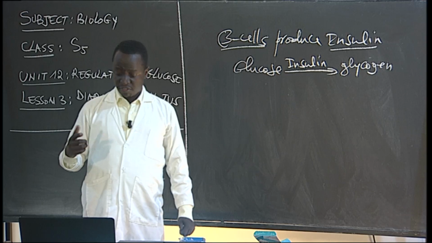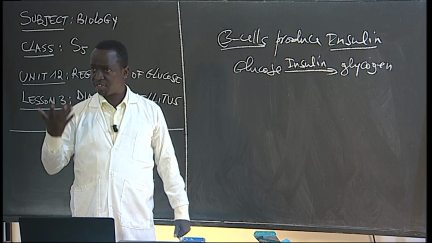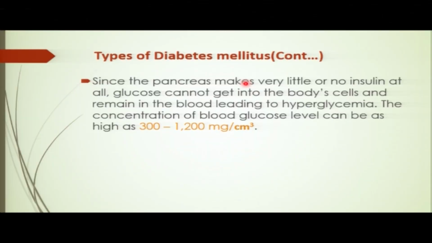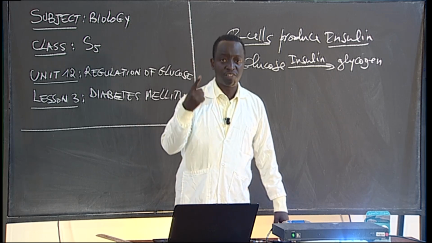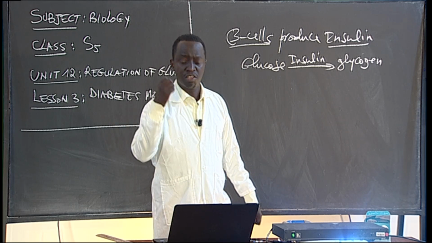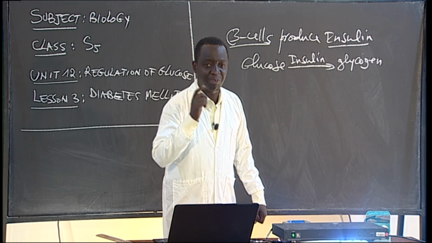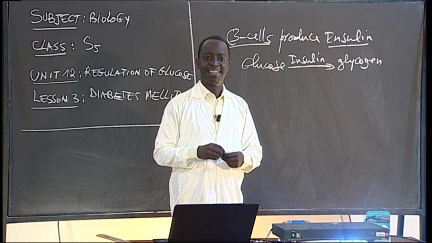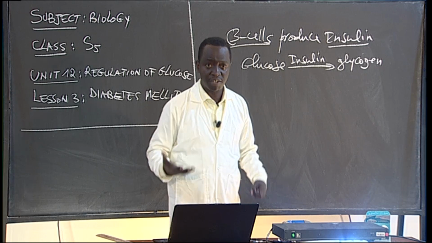Now, since the pancreas makes very little or no insulin, actually that's the problem. So glucose cannot get into the body cells, which means when glucose fails to get into the body cell, it remains in the blood. Once it remains in the blood, we have what we call hyperglycemia. Are you together? Are you understanding this? Nice.